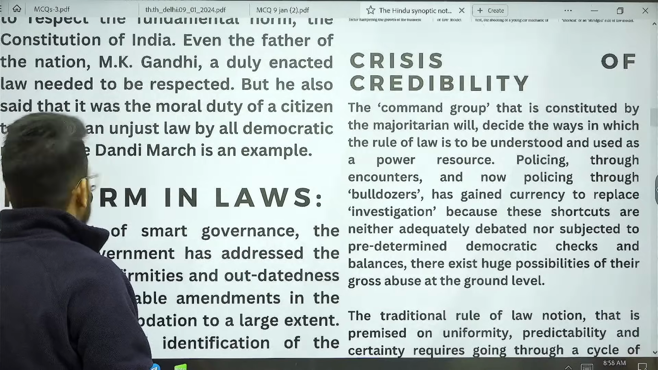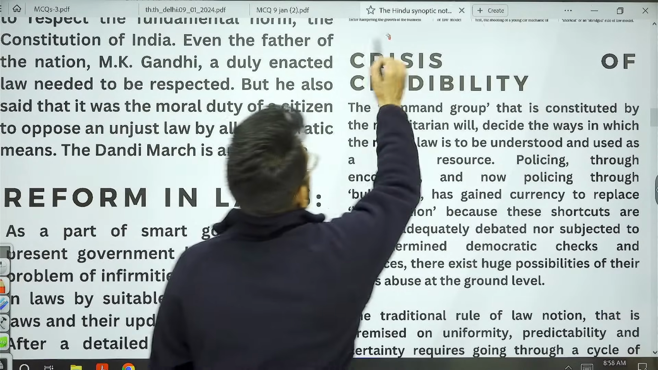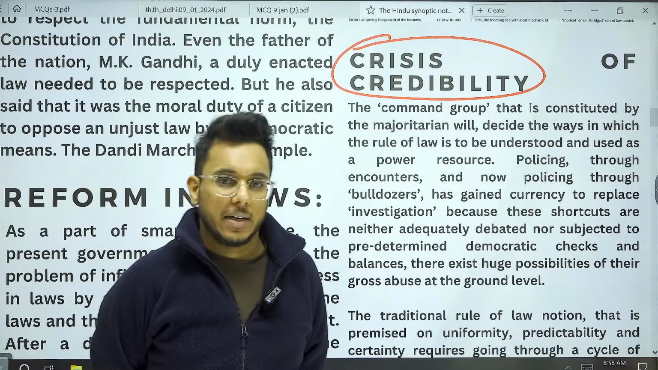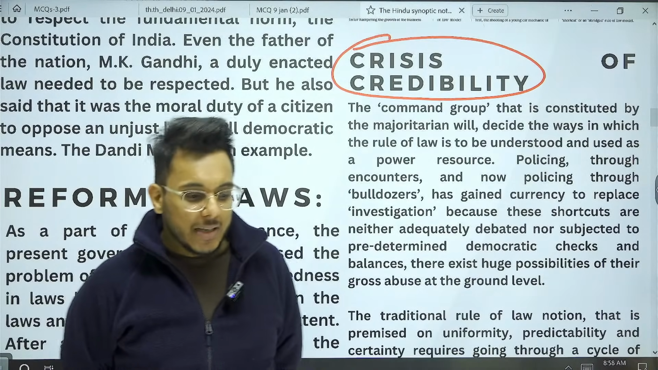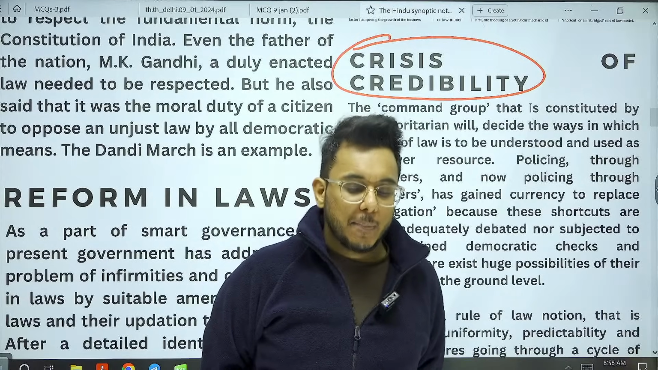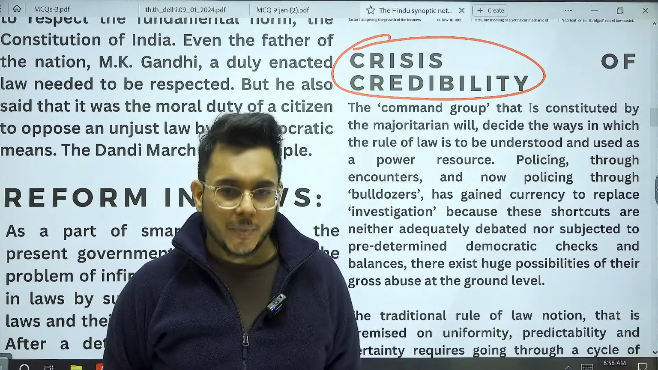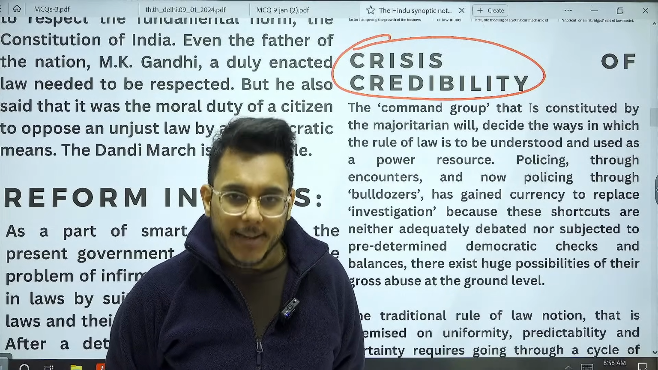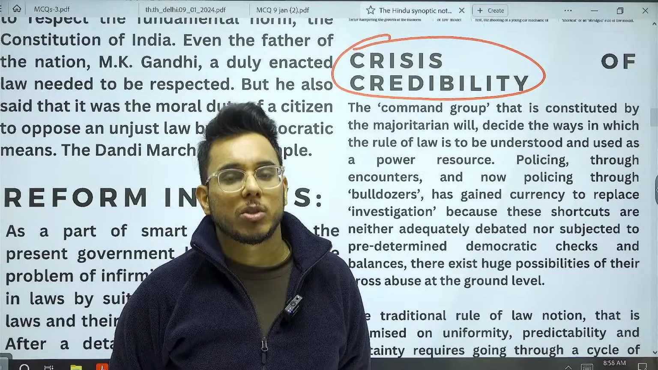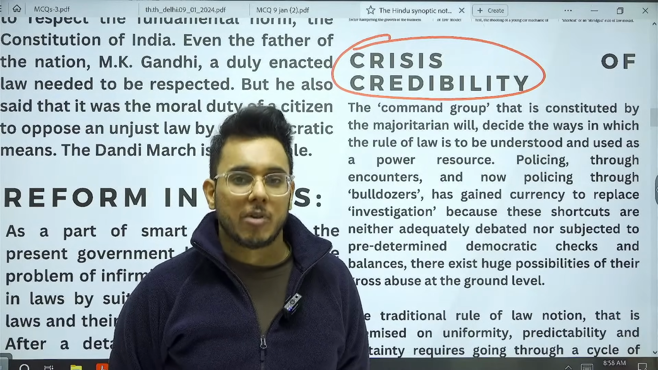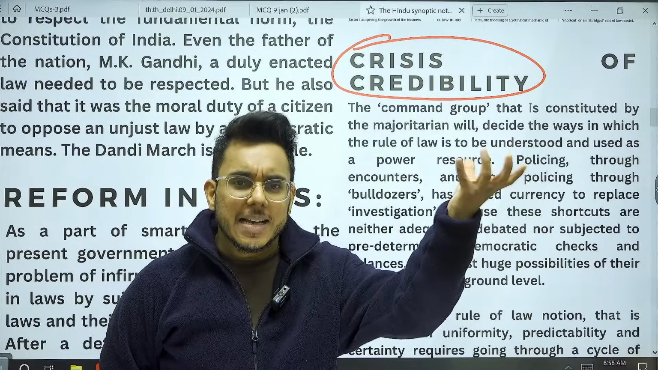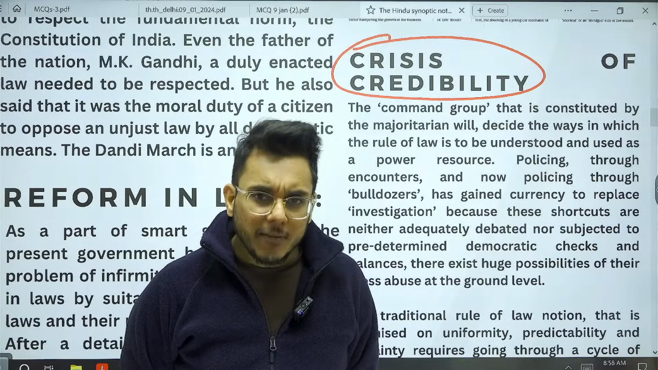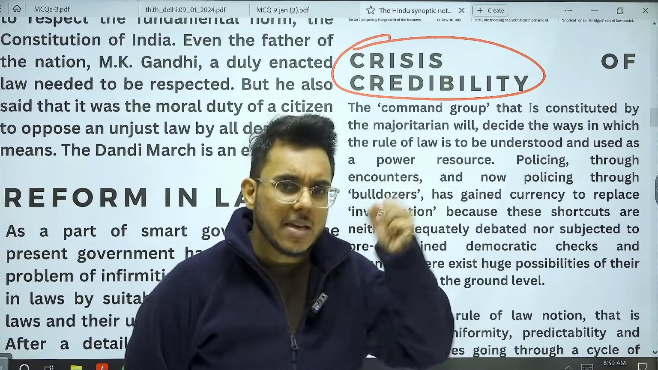Then the next issue that comes up in the application of law is the credibility crisis, or the crisis of credibility. Let's understand what this issue is. Often, the people who are responsible for applying the law become the ones who break the law. For example, we often hear in the news that police commit atrocities on vulnerable people. By this, policing as an agency often loses credibility. People start fearing the police. So enforcement agencies should never have weak credibility.